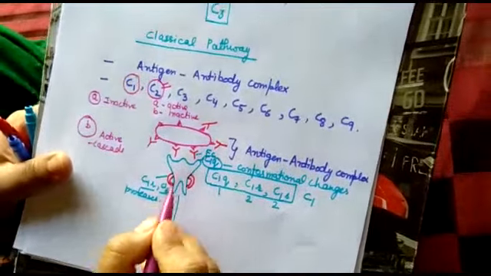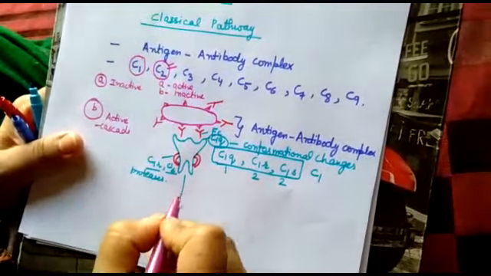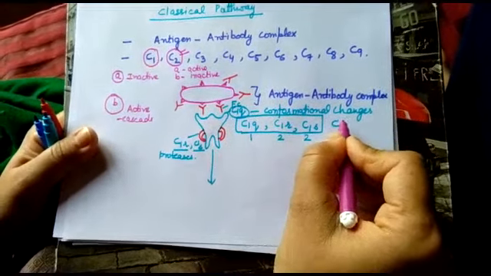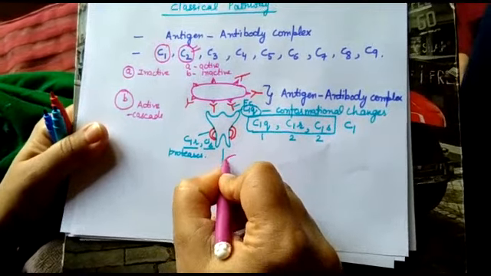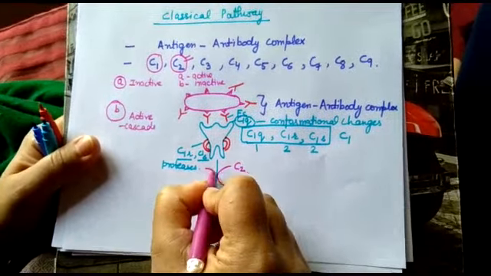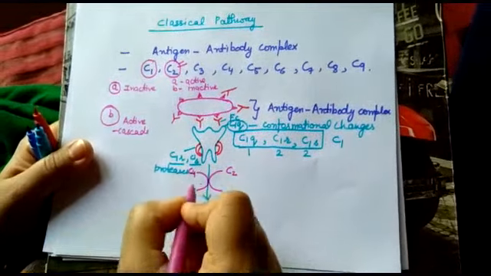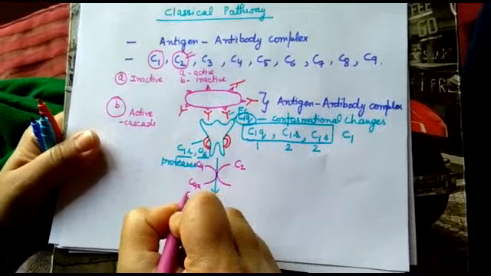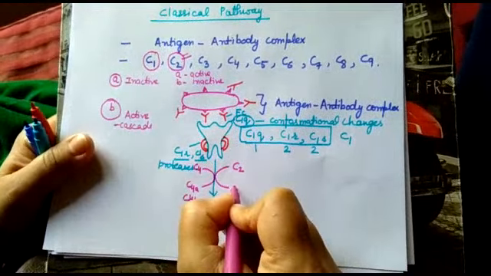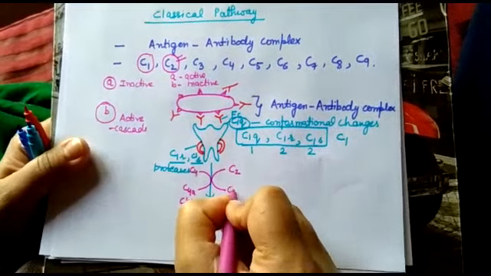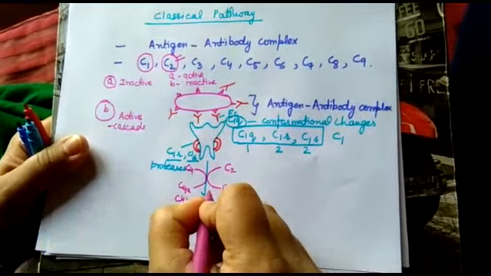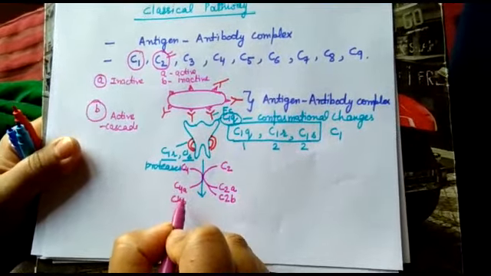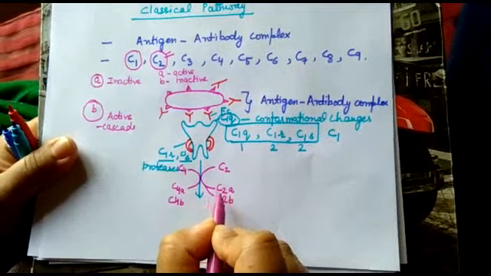Now see, in the first reaction, activated C1 in turn activates C2 and C4, which are broken down into two components, C4a and C4b, and C2 is again broken down into C2a, which is in active form, and C2b. Here active are C4b and C2a.